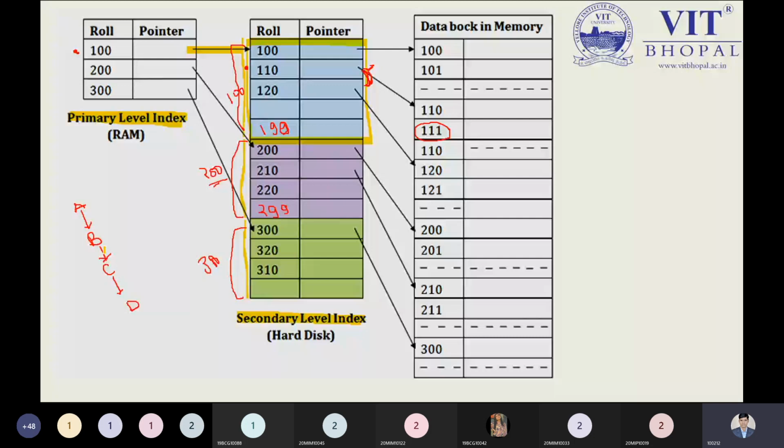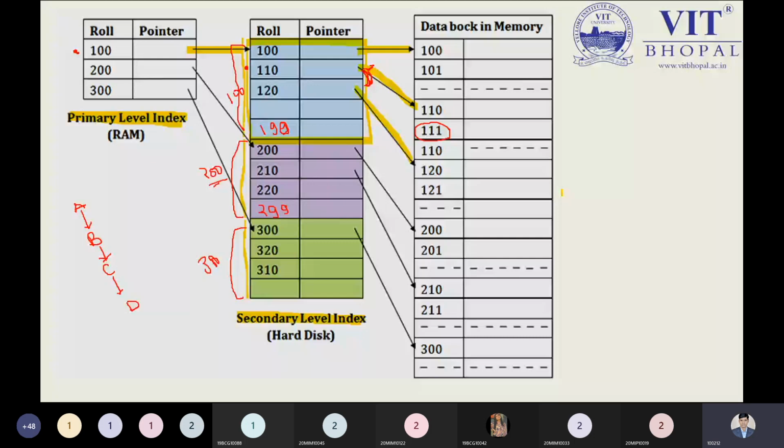So the data blocks in memory look like 100, 101, and so on up to 199. You can see 100 is represented like this, 110 like this, and 120 like this if it is possible. That is the respective data block in memory referenced by our secondary and primary level indexing.